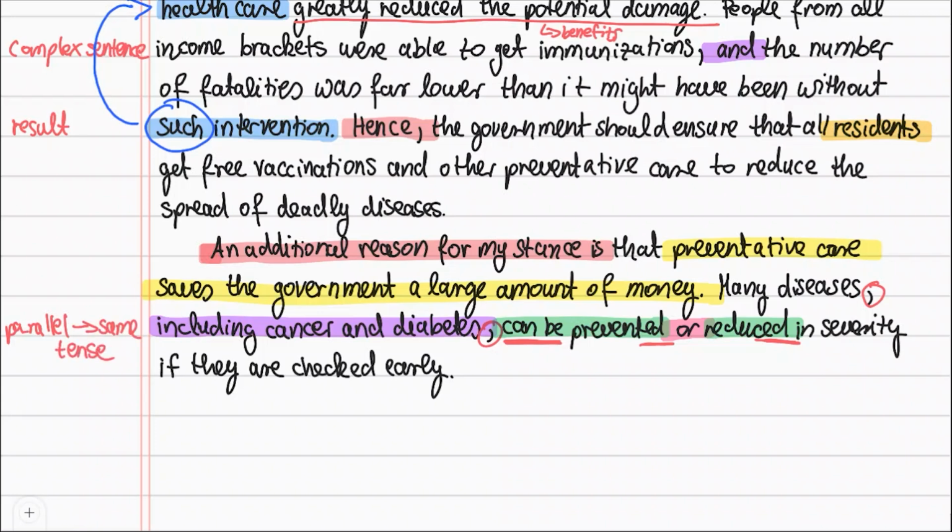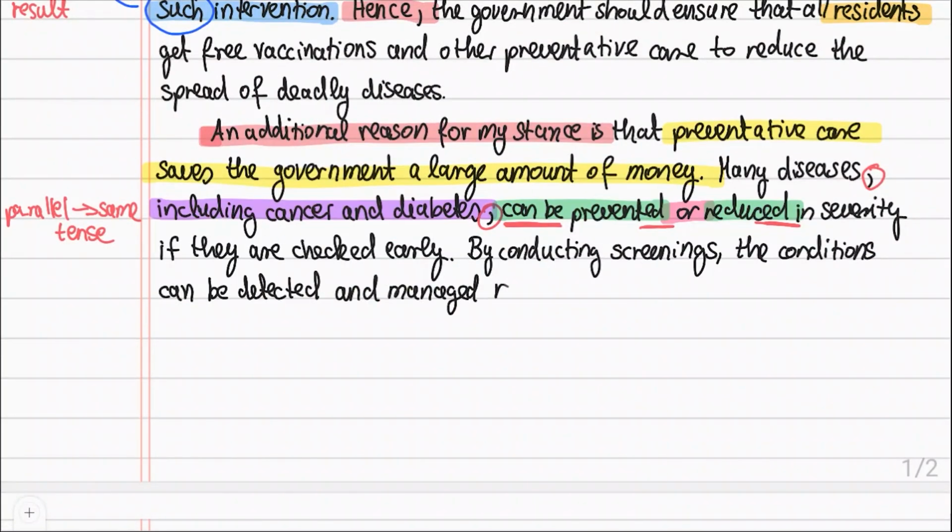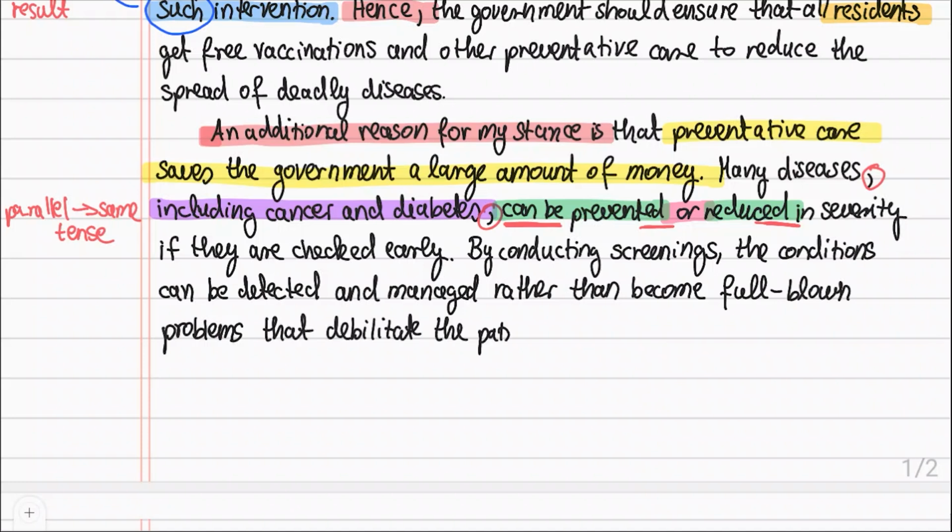Again, I think that my example needs two sentences. Actually, I do that so that the paragraphs are about the same length too. So let's continue. By conducting screenings, the conditions can be detected and managed rather than become full-blown problems that debilitate the patients.